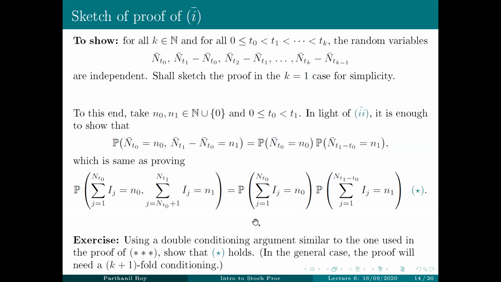But as I said, the general case can be done, except that instead of a double conditioning, you have to use a k plus 1 fold conditioning. But you can do that as well if you want. Okay, but it's the same proof. It's just the writing is more complicated. So this completes the proof of the Thinning theorem.